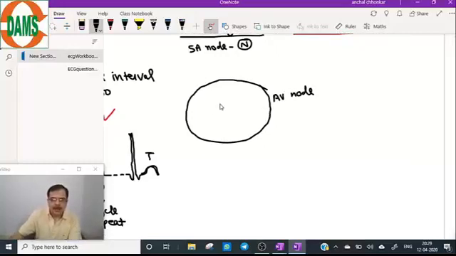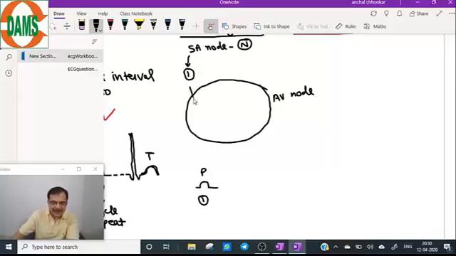Now, the number one impulse above is the atria. So, SA node will depolarize the atria. So, we will get to see a P wave. Number one P wave. Correlate with the diagram. So, there is number one atrial impulse.